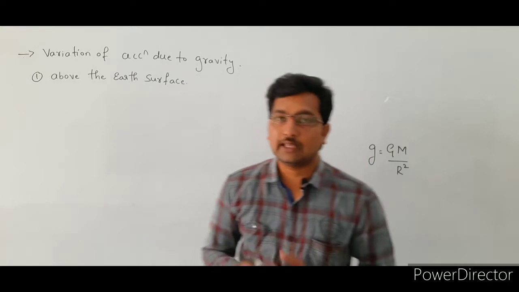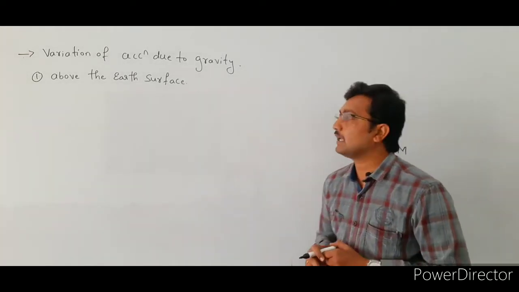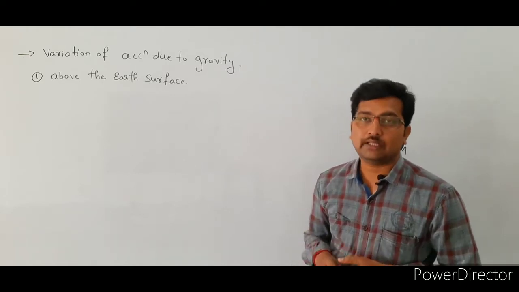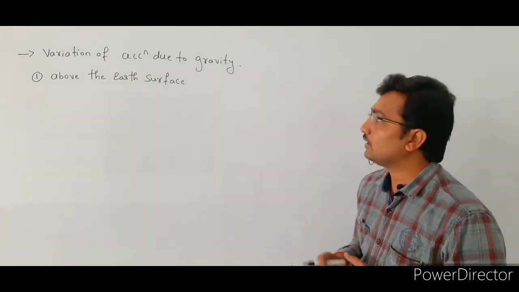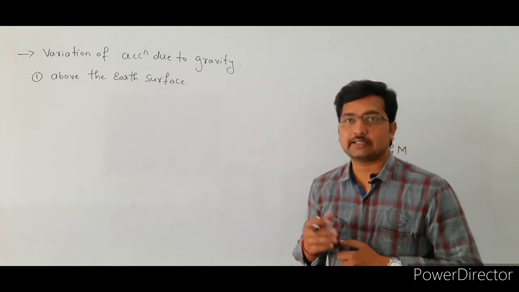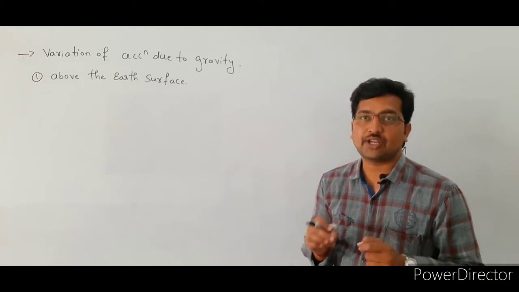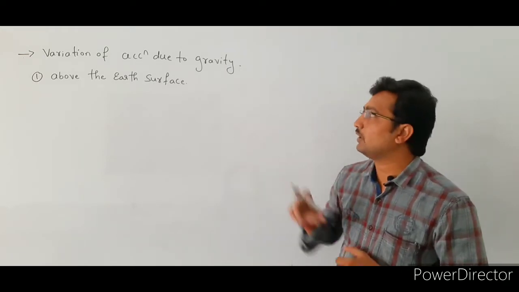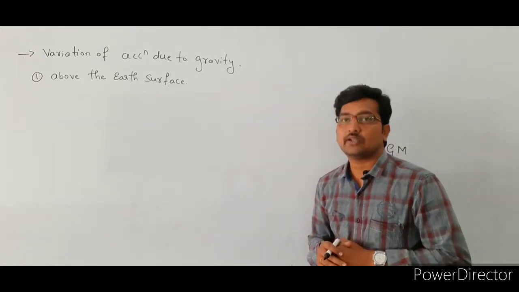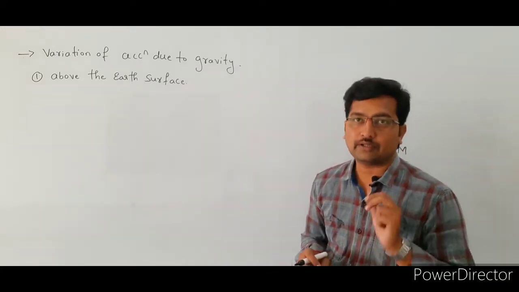See here, in this video we are going to discuss the variation of acceleration due to gravity above the earth surface, right? There are three variations. The first one is above the earth surface, the second one is below the earth surface, and the third one is with the shape of the earth. The first one, variation of acceleration due to gravity above the earth surface, is very important for 5 marks.